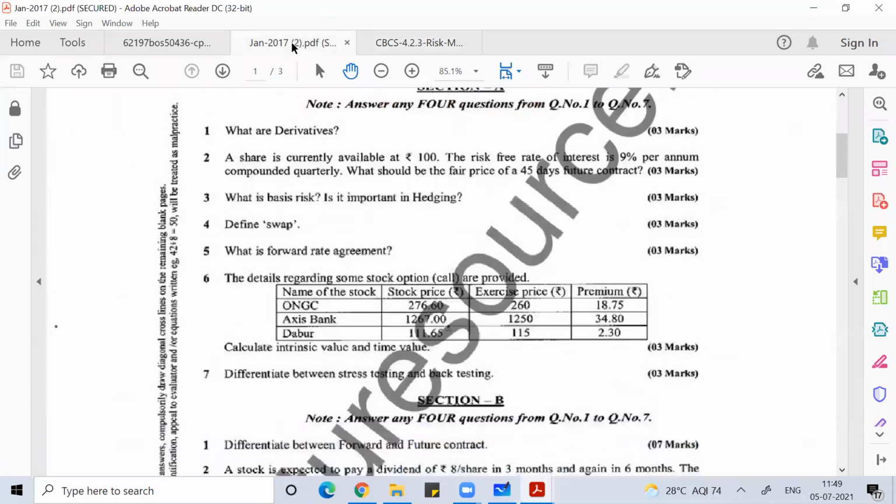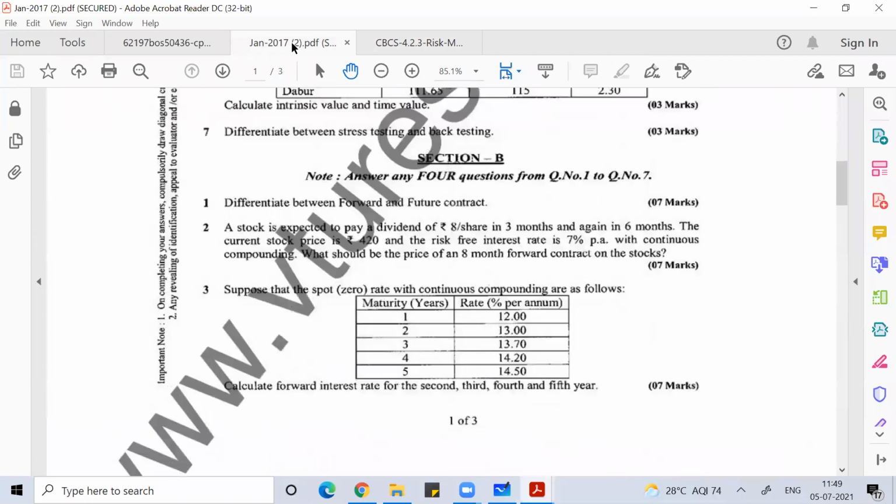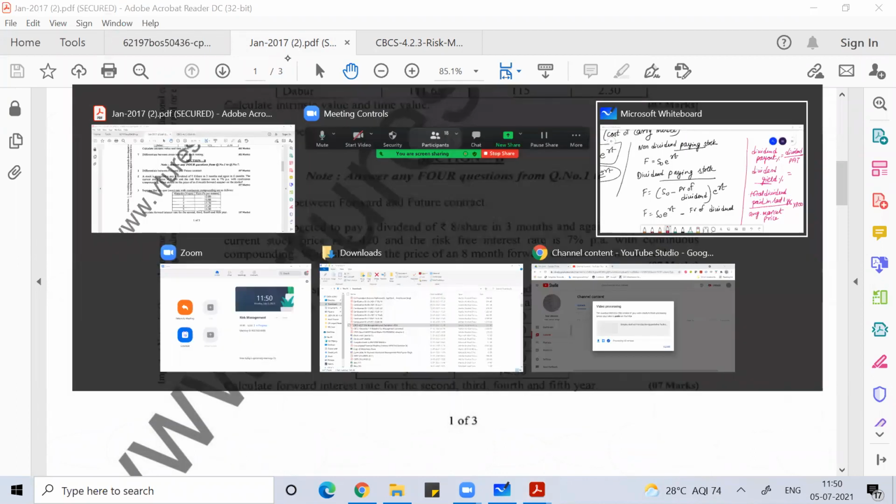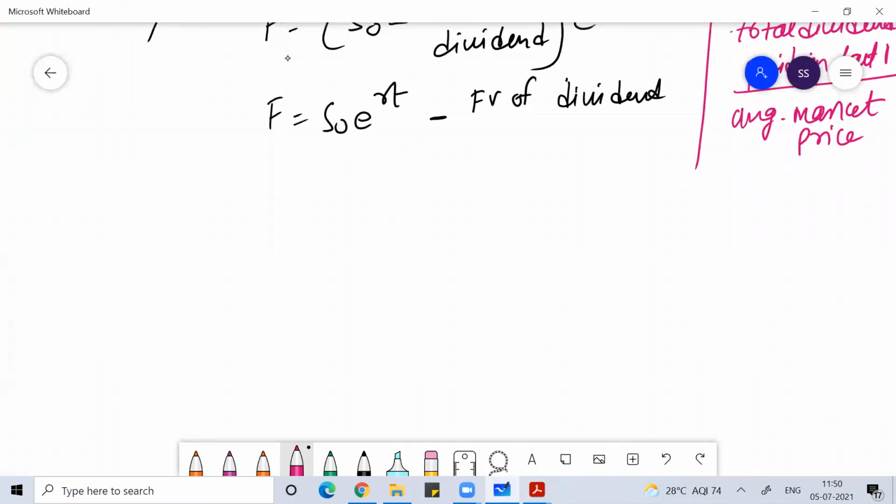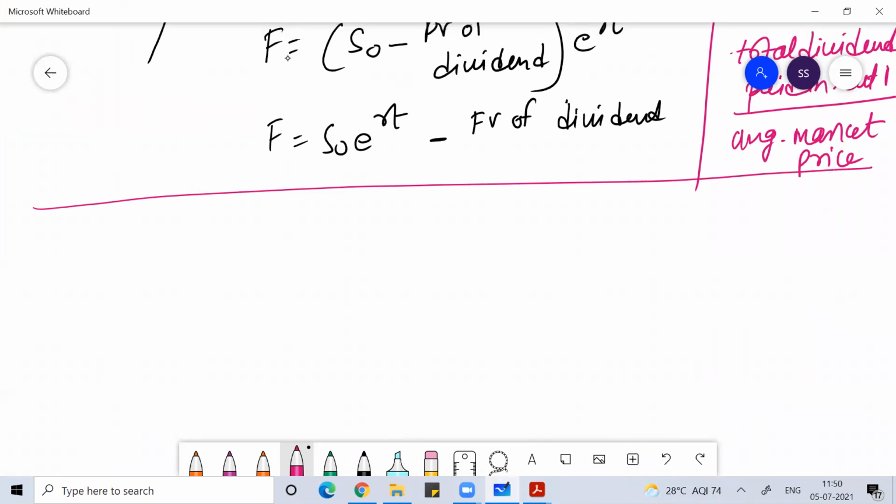The last problem, I believe in the last class, we discussed question number two. In question number two, I only discussed one way of getting the answer. There's another way you can get the answer for question number two. Again, I will do a revision and tell you one more method.